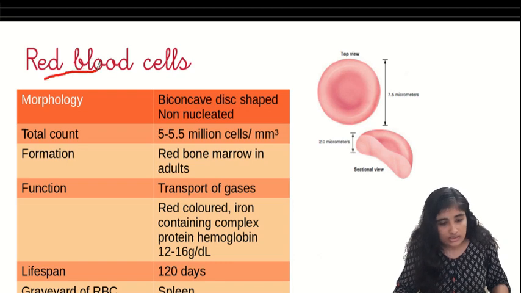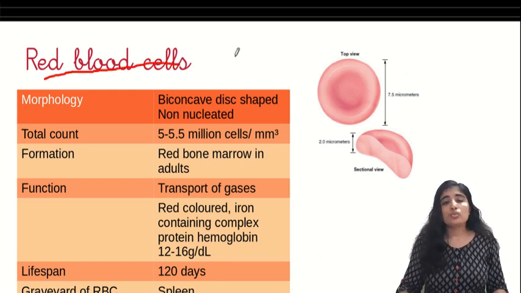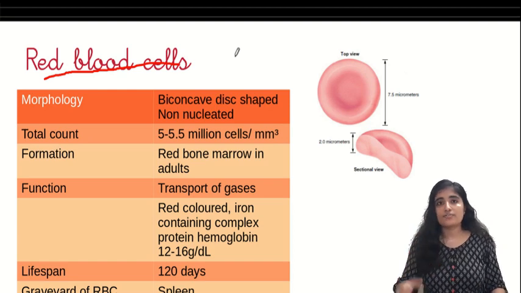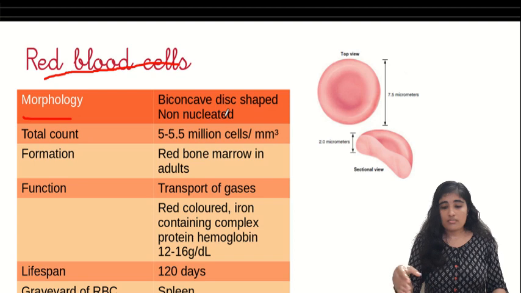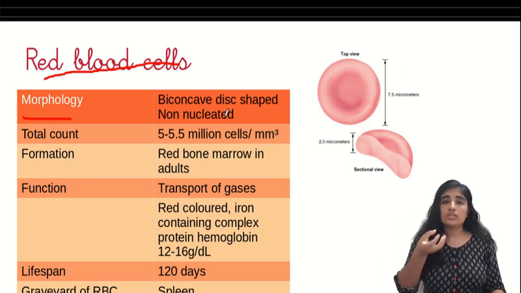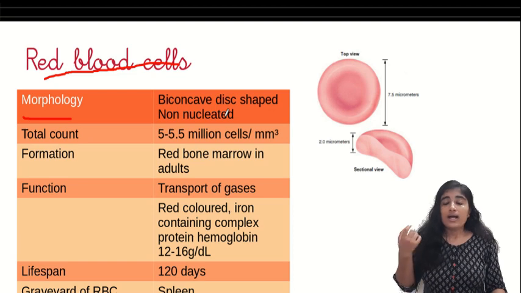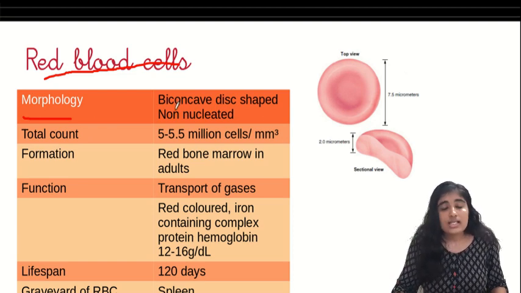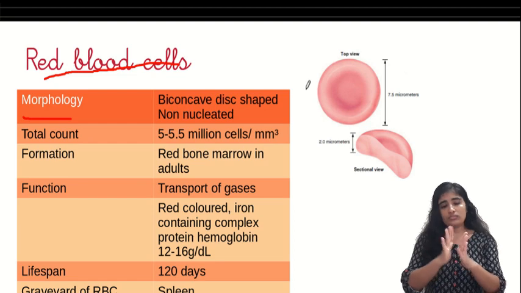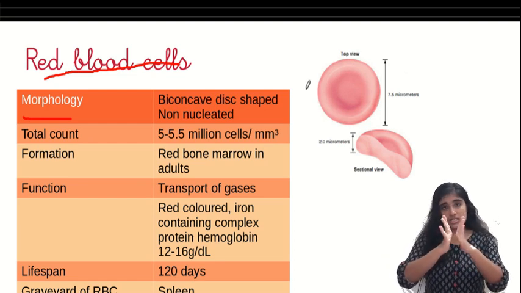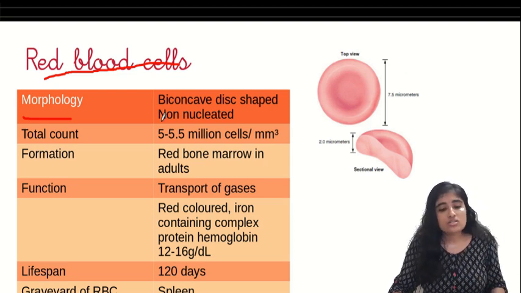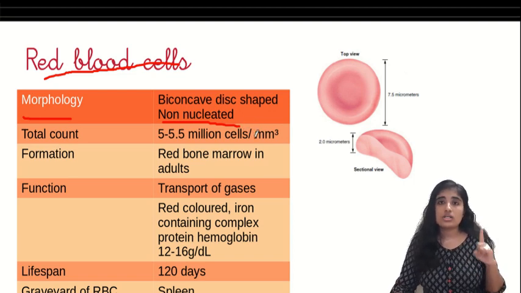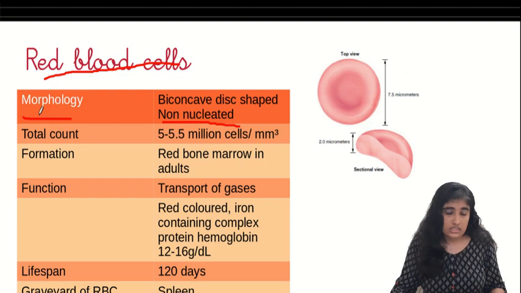Okay, we come to the major one, which takes up most of our blood and gives the red color of the blood. The cell that comes to our mind first when we think about blood is the red blood cell. So, morphology. Again I'm doing the same thing: taking some blood, say 1 microliter, putting it under the microscope and observing. I see that it is a biconcave disc shaped cell, thick at the boundary and thin in the center. Next, it is non-nucleated. It does not have a nucleus. One more cell we saw that is non-nucleated is thrombocytes or platelets.